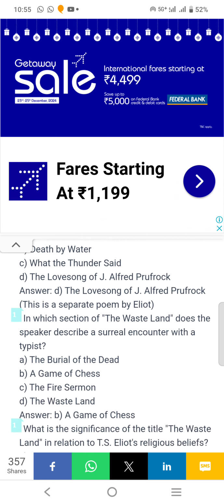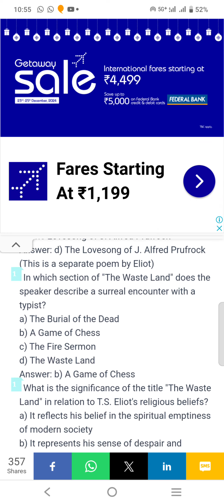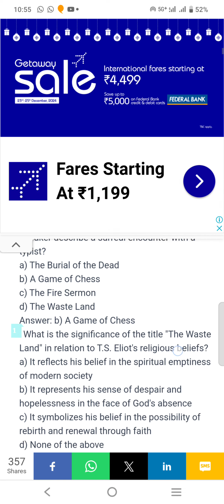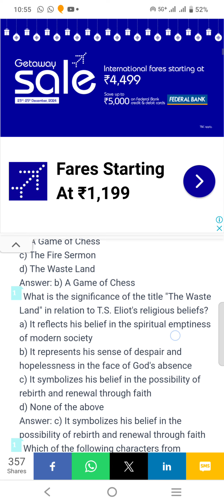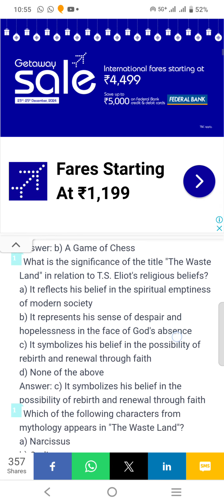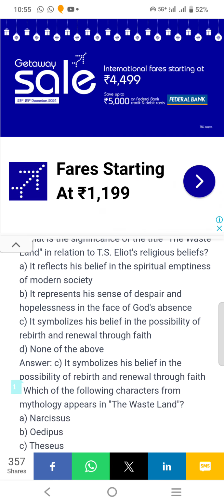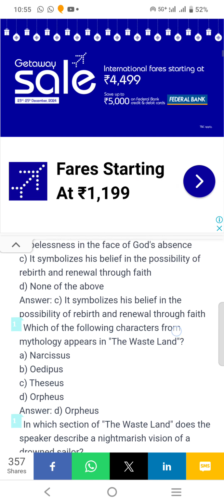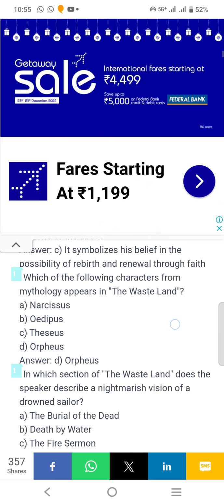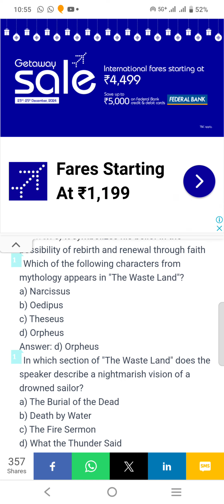In which section of The Wasteland does the speaker describe a surreal encounter with a typist? A Game of Chess. What is the significance of the title The Wasteland in relation to T.S. Eliot's religious beliefs? Answer C. It symbolizes his belief in the possibility of rebirth and renewal through faith. Which of the following characters from mythology appears in The Wasteland? Orpheus.